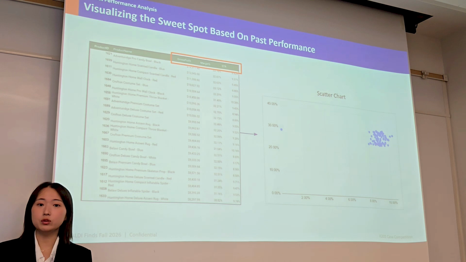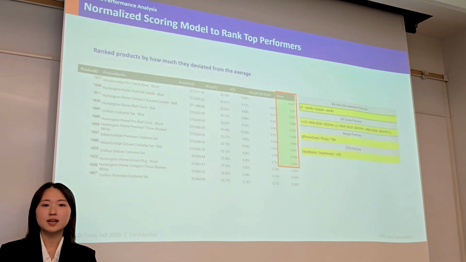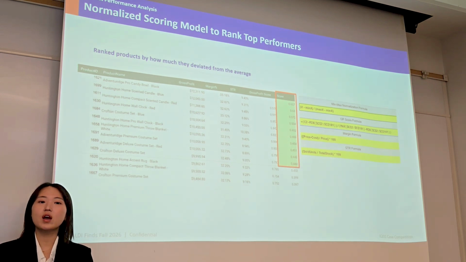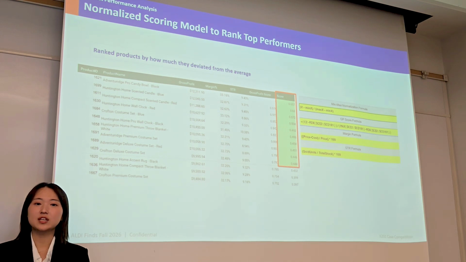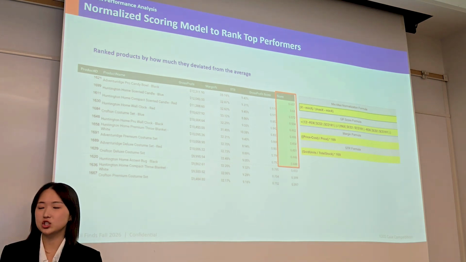Rather than focusing on absolute values, we focused on how much each product deviated from the average. Since gross profit was significantly larger than the other two metrics, we applied min-max normalization to scale it between 0 and 1. Using this score, we identified the top 10 products, and now I'll pass it to Sean.